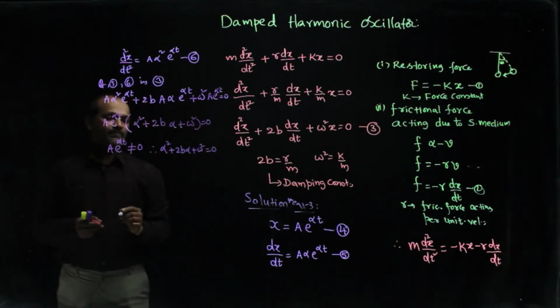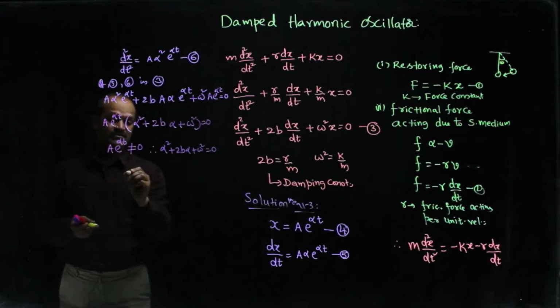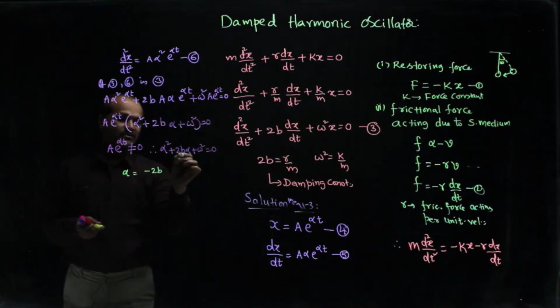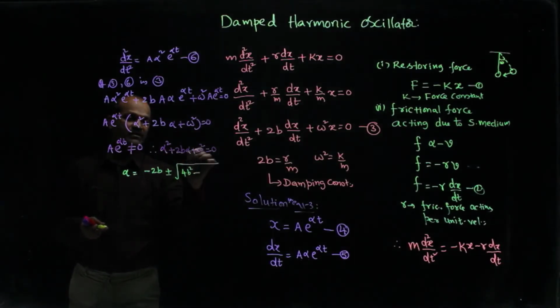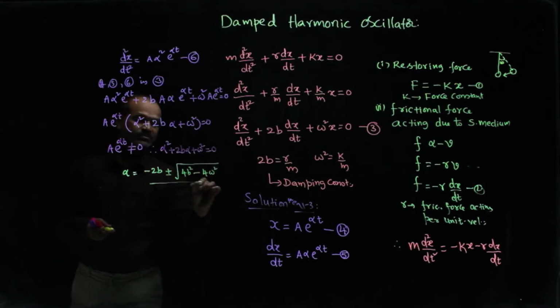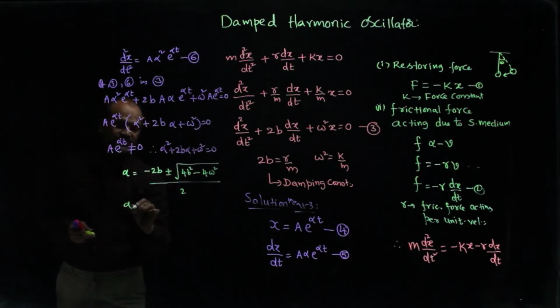Right. So now this is the quadratic equation. Let us find out roots for this. So alpha is minus 2b plus or minus root of 2b square minus 4 a c, a is 1, c is omega square, so 4 omega square, by 2a, which is 2. Okay, so how much we get here?